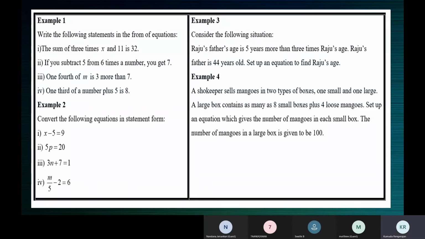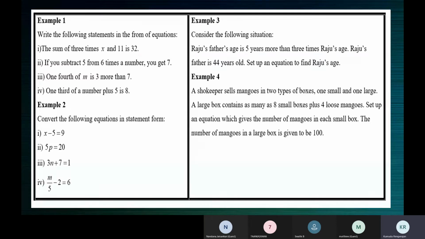Somebody's mic is enabled. Kindly disable it. Thank you. So 1/3 of a number, 1/3 meaning 1 by 3 into a number x. So 1 by 3 into x.